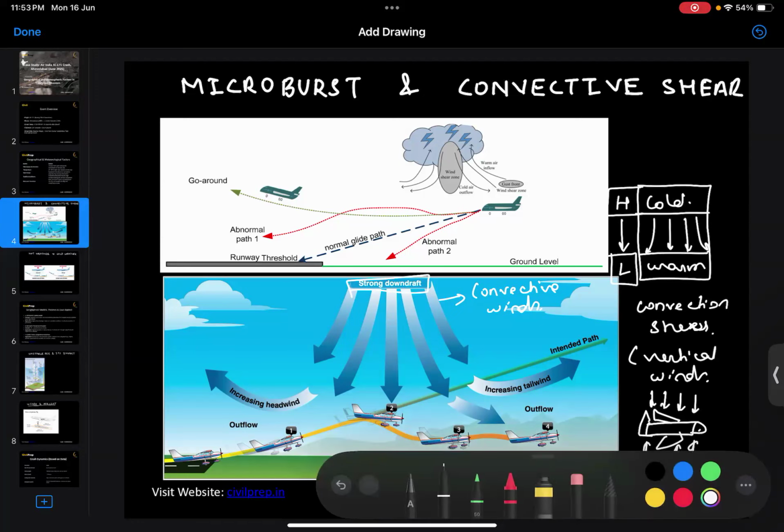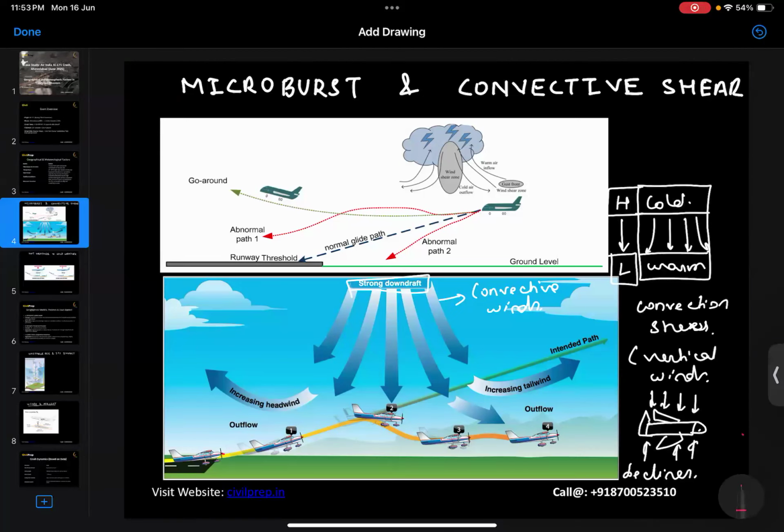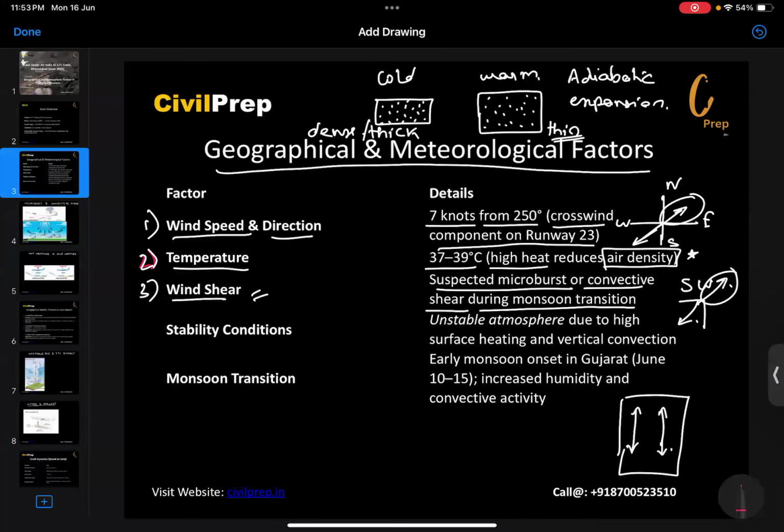The aircraft will try to move up, but because of the strong downdraft, the aircraft will move downward. Though the power is high and the engines are working well, the convection winds, the vertical shear, will suppress the aircraft and result in its downward movement. So this is the second part which we can analyze here.